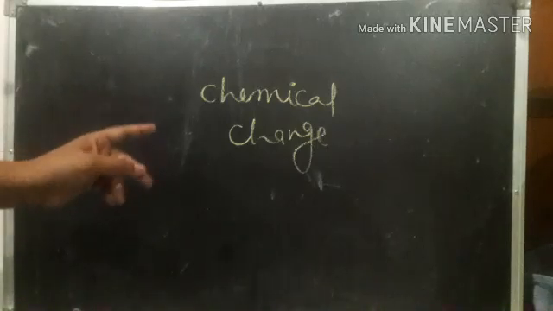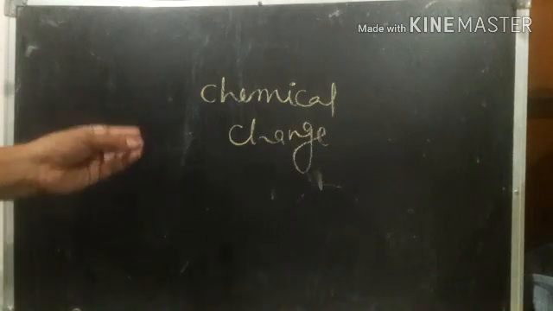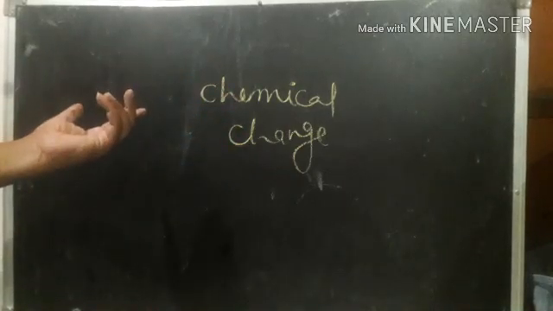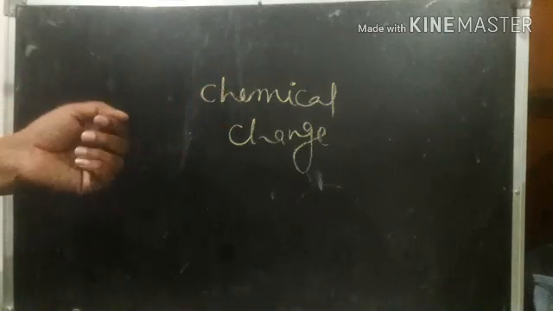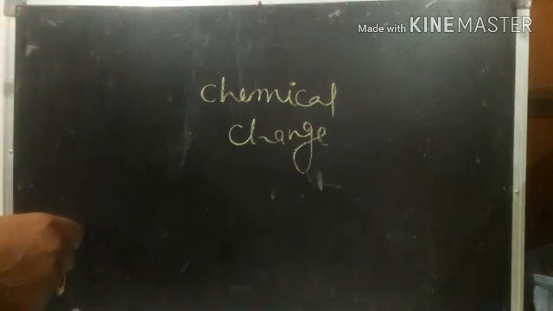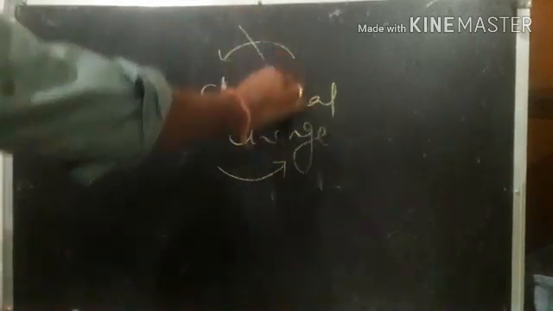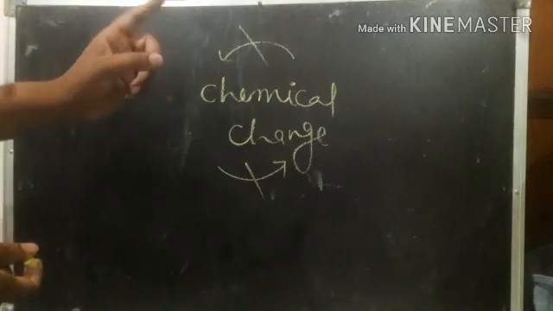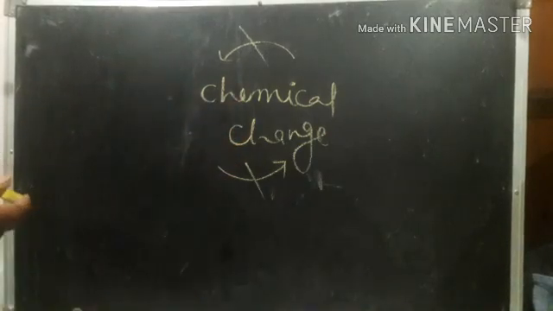Chemical change is a permanent change, which means the new substance will be formed and it cannot be reversed to get the original substance. So it is permanent, whereas physical change is a temporary change. We can get them back again, but here it is irreversible. We are unable to get them back, and that too it is a permanent change.